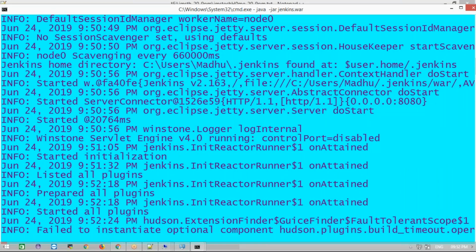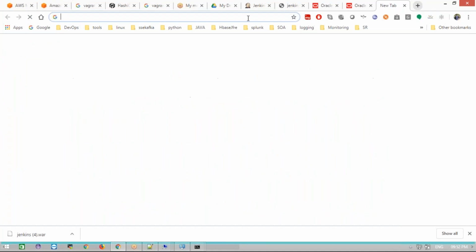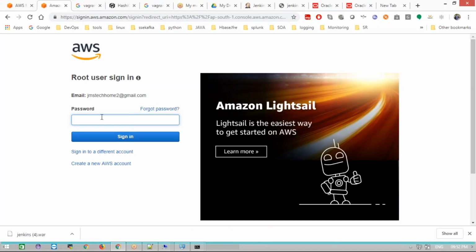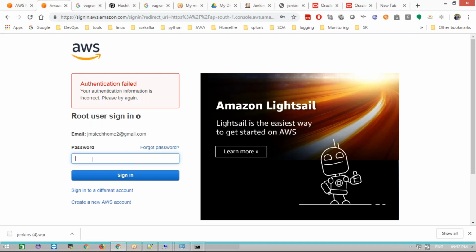Once that message comes, I go to the browser, and it will ask for some installation steps. That's what I'm trying to show you guys. One second. Don't worry about this installation now; we'll discuss it later on AWS.